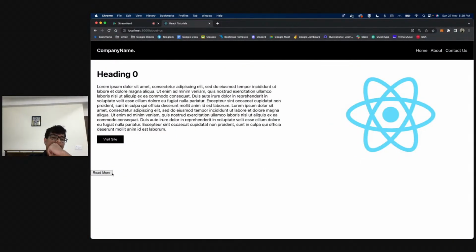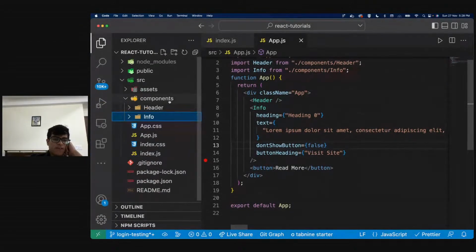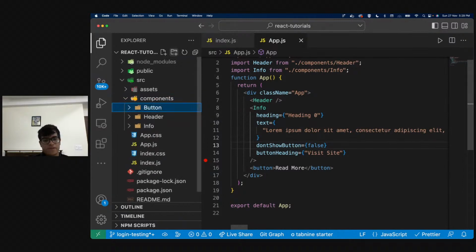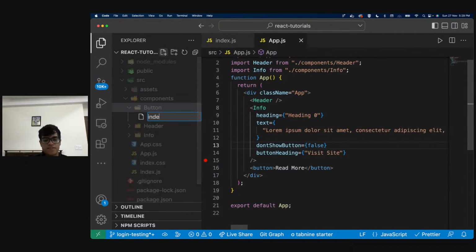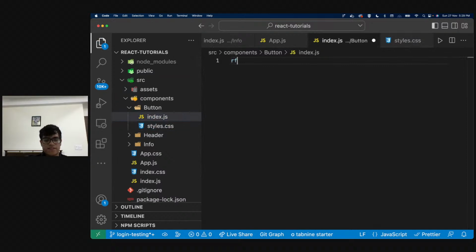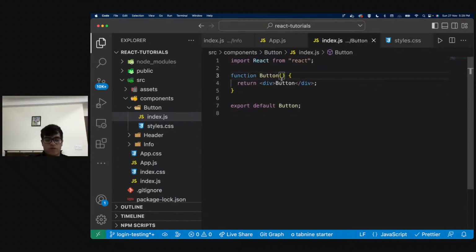So something that I realize off the bat is that I want this styling to be the same, right? So maybe I should make my button into a component. So let's do that also quickly. I'll make my button into the component, and I'm just going to say index.js, styles.css, and all I have to do is I can say button over here, right? And my button will take two props. It's going to take text and it's going to take an on click function. Right, so I can just say text over here and I can say on click over here.